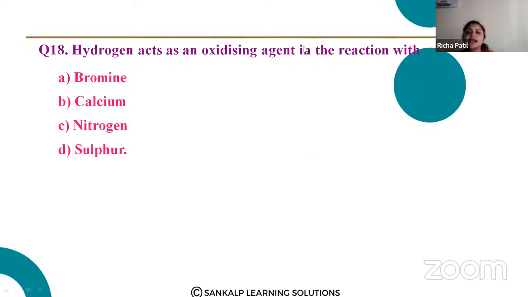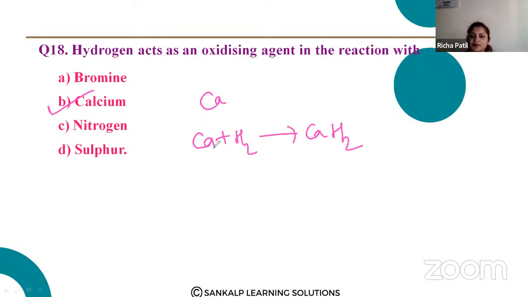Hydrogen acts as an oxidizing agent in the reaction with which option? Option C, that is calcium. How? Ca plus H2 gives you CaH2, right? So this is 0, and it is undergoing the +2 state. What is happening? Increase in oxidation number, right? Increase in oxidation number is oxidation. So Ca, which is in 0 oxidation state, is undergoing +2 state. So it is an increase in oxidation state. So Ca is oxidized to Ca+2.